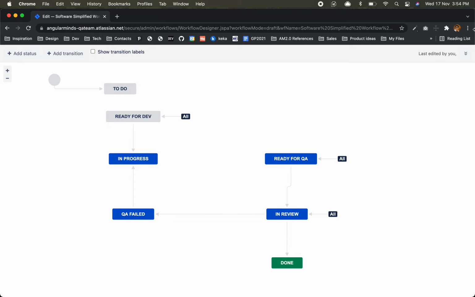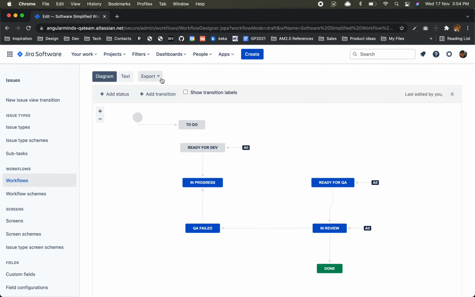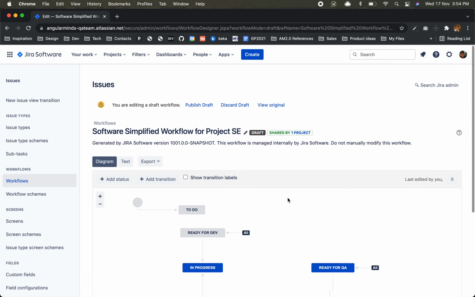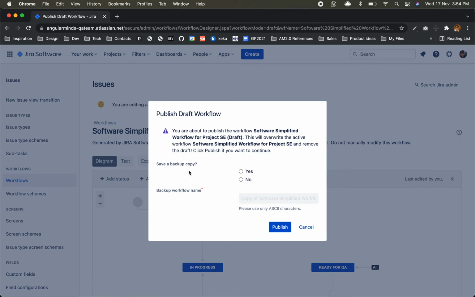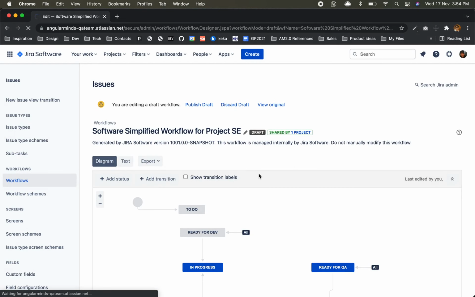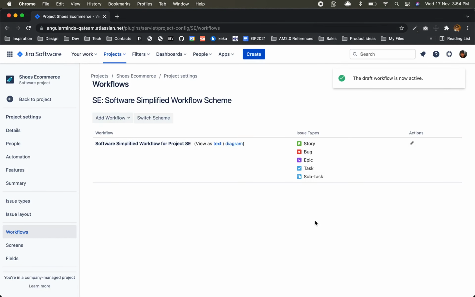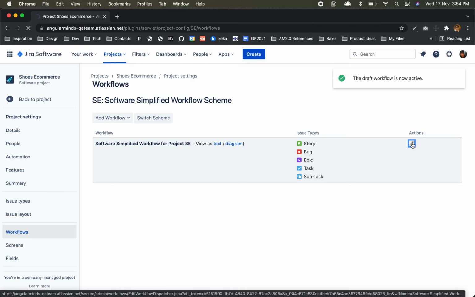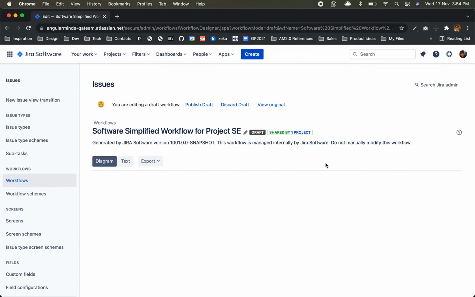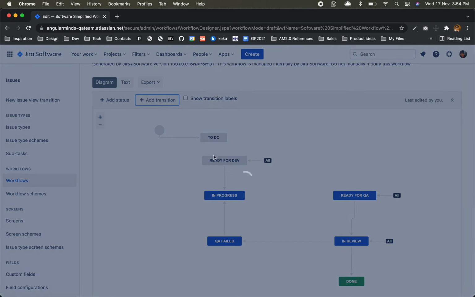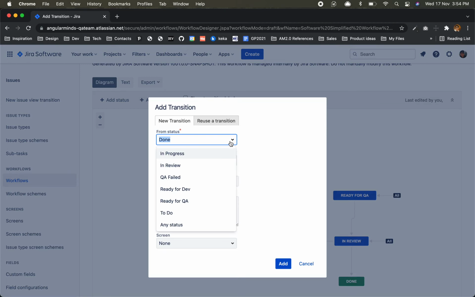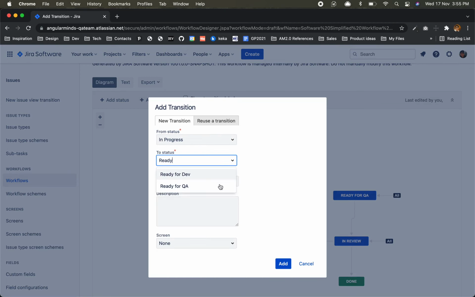Okay, save. Publish draft with the same name. Save backup copy. No, we don't want backup. Very nice. Now let's try to hit it. There was some error with that draft or something. From in progress to ready QA.